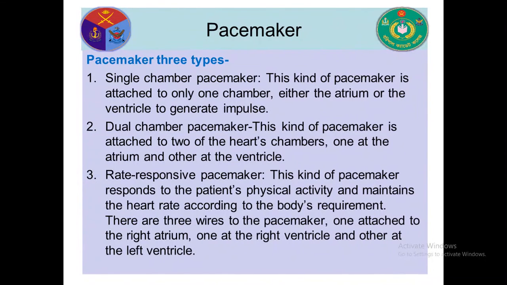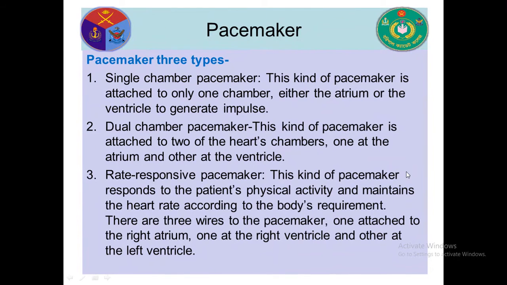Now, single chamber pacemaker. This kind of pacemaker is attached to only one chamber, either the atrium or the ventricle, to generate impulse. Then dual chamber pacemaker. This kind of pacemaker is attached to two of the heart chambers, one at the atrium and the other at the ventricle. So this type of pacemaker is attached to atrium and ventricle.